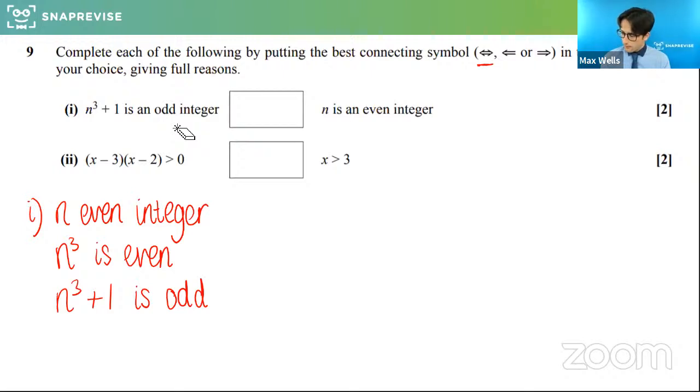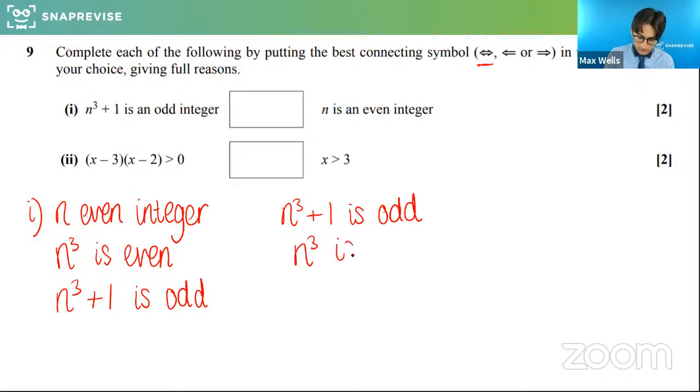Now, if we think about n cubed plus 1 is odd, and see if that's true the other way, then n cubed is even.